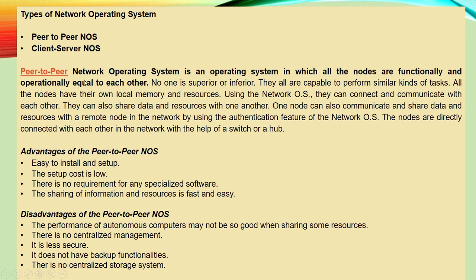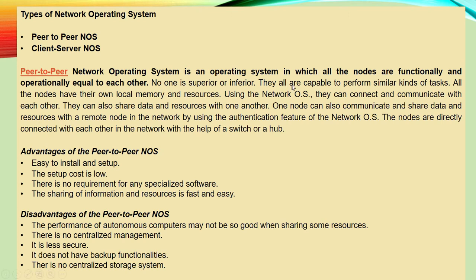Okay. So have you got this point? Peer-to-peer network means every system or every node is functionally and operationally equal to each other. Okay. So no one is superior and no one is inferior.